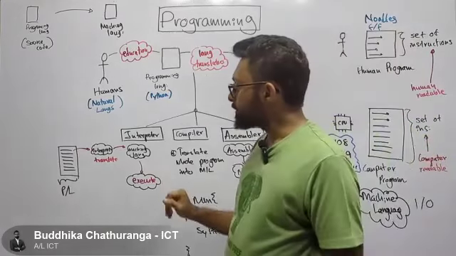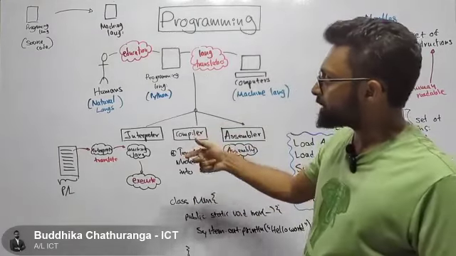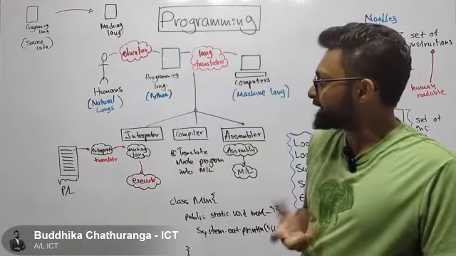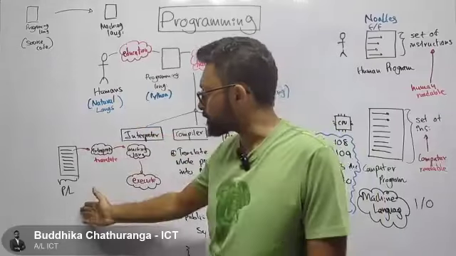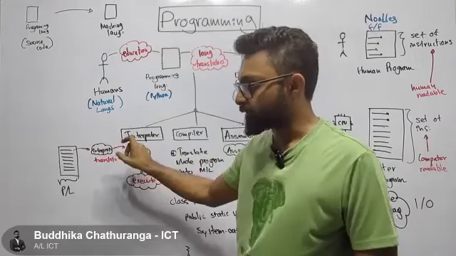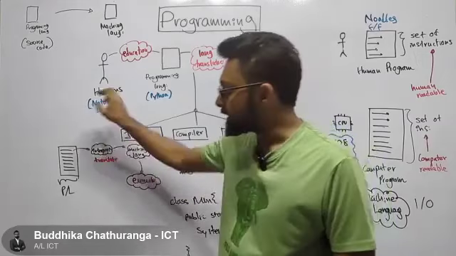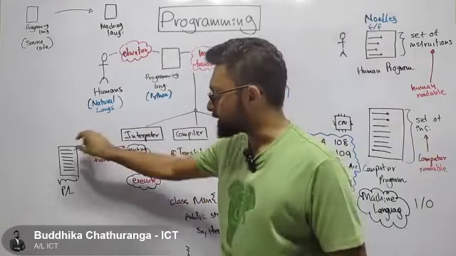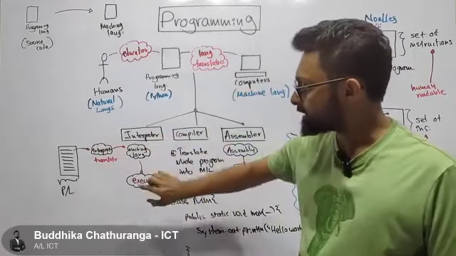What does the interpreter do? When we are using an interpreter and we have some code, let's say in Python, we have written some program using Python. What is the Python interpreter going to do? It will take it line by line. It takes one line, converts it into machine language, then executes. Then it takes the second line, converts it into machine language, and then executes.